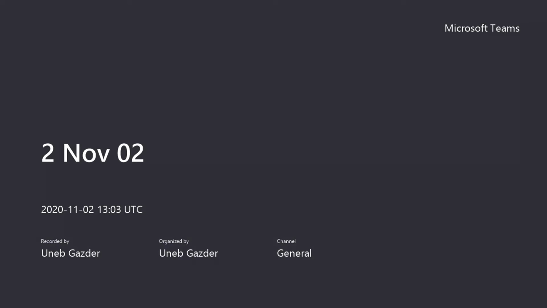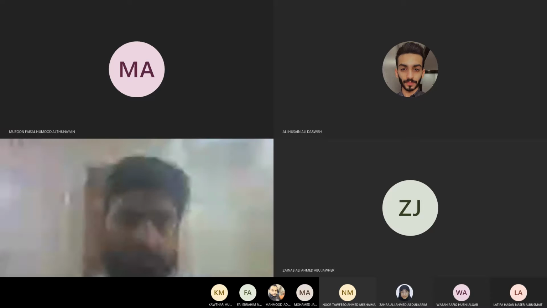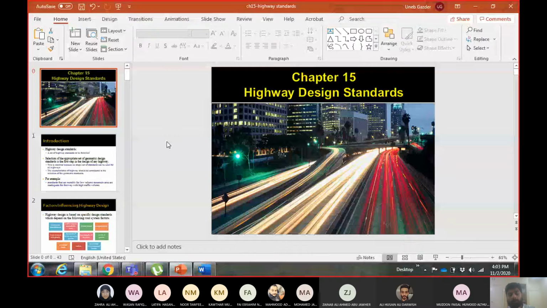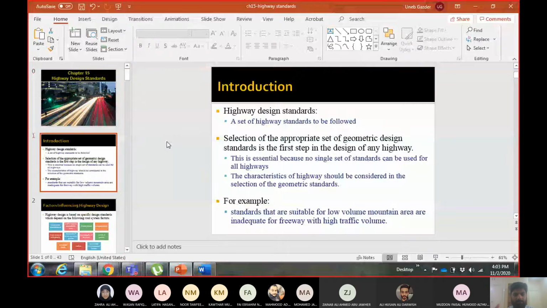So today we are going to continue with chapter 15, the one which we started yesterday. And today we are going to talk about geometric standards for highway design, or standards for geometric design of highways. Okay. So what are the highway design standards? The standards which you have to follow during your design.